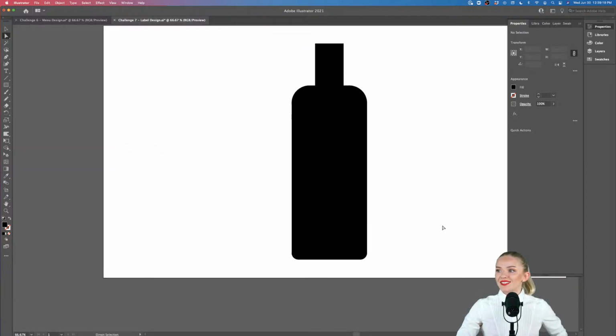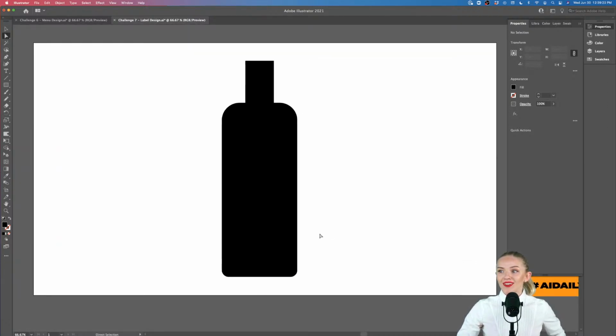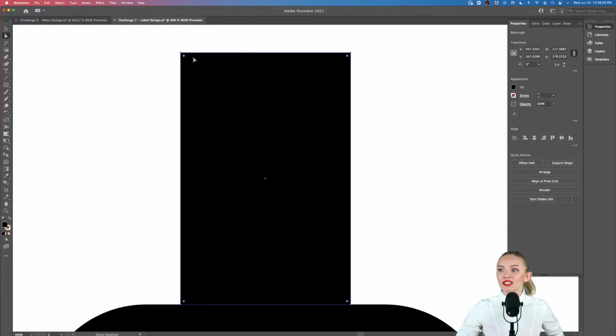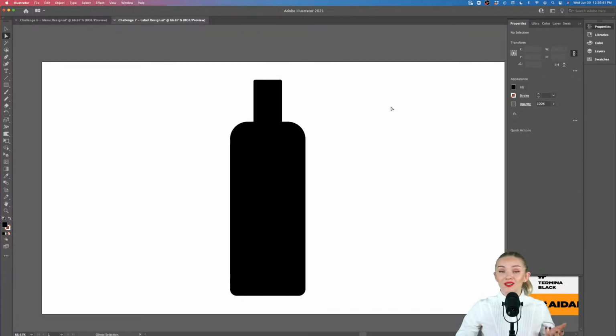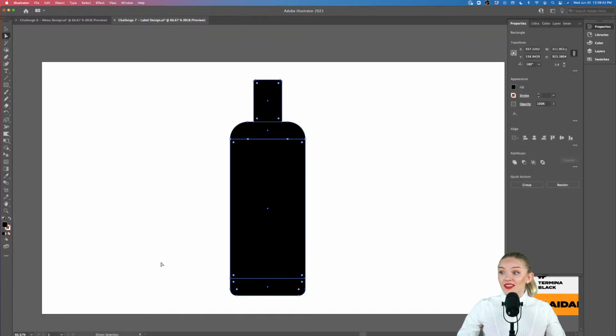So all right, we've got that. We have our bottle looking shape. Now we can go in up here. Of course, we can also adjust the edges up here just a little bit and give them a little bit of roundness. So again, I'm going with the direct selection tool, clicking on that edge and holding Shift and clicking on that one and just giving it a slight radius, just a little bit. Okay, now this bottle looks pretty much like a real bottle.